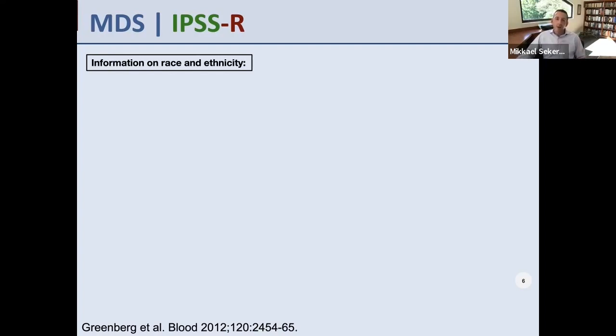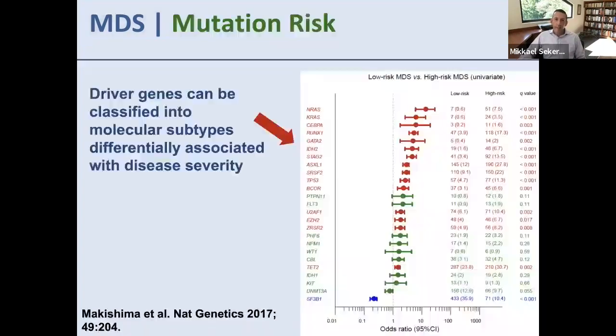In that editorial, we make the case that just and equitable inclusion of patients has to start not just at the clinical trial point, but also as we're collecting information about karyotypic abnormalities, molecular abnormalities, and inclusion in risk stratification schemes, particularly when it leads to a default staging system. So right off the bat, we don't have great information on race and ethnicity at the very basis for how we stratify risk in MDS.